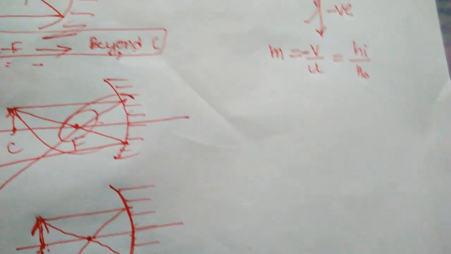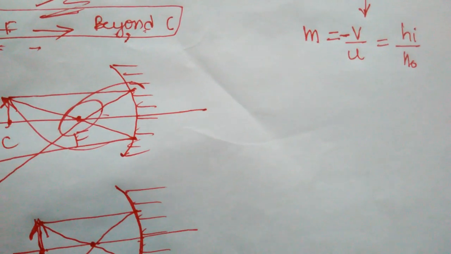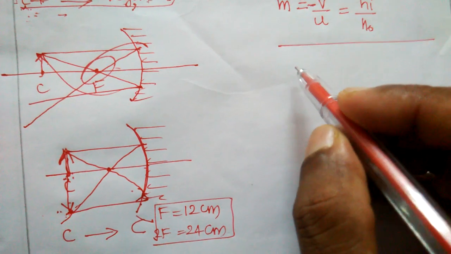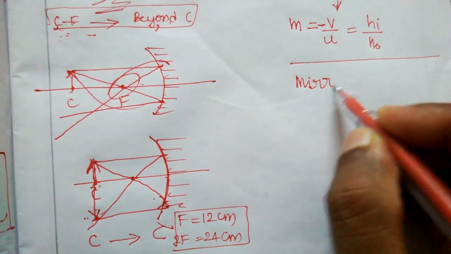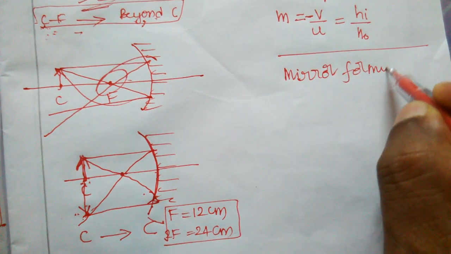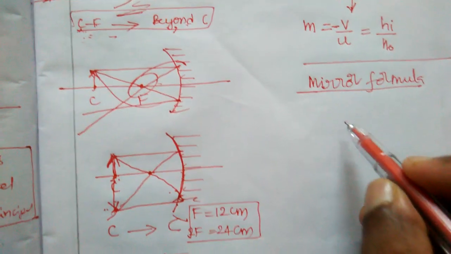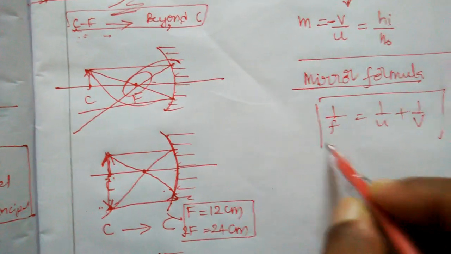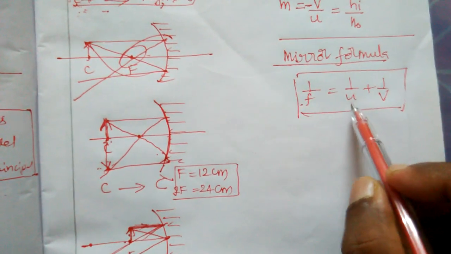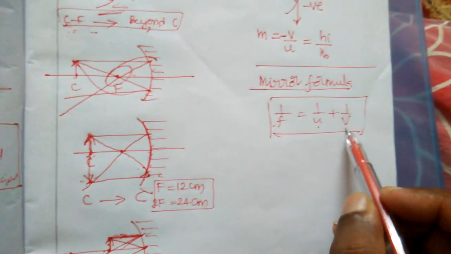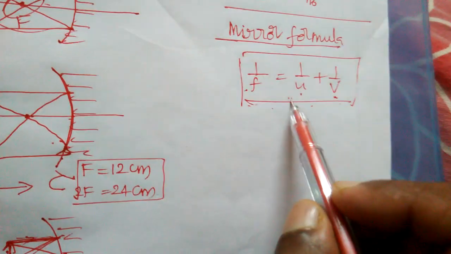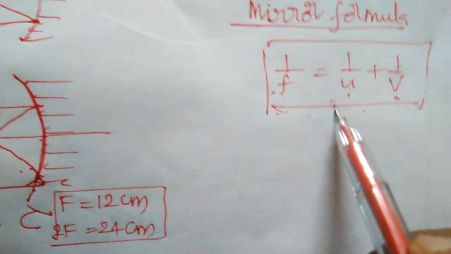Till now I have explained different types of ray diagrams, the problems and the magnifications. Now I'm explaining the mirror formula. There is no need to learn the derivation, simply the mirror formula: 1 by f is equal to 1 by u plus 1 by v. Here f is the focal length, u is the object distance, and v is the image distance. Okay, so by using this formula we will get the problems. I will explain these problems also.